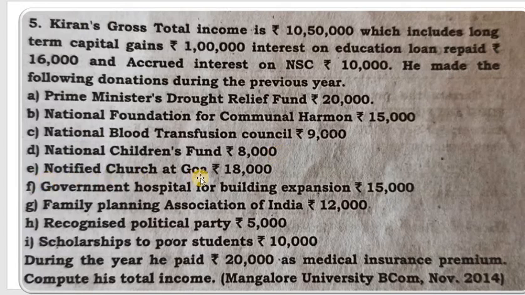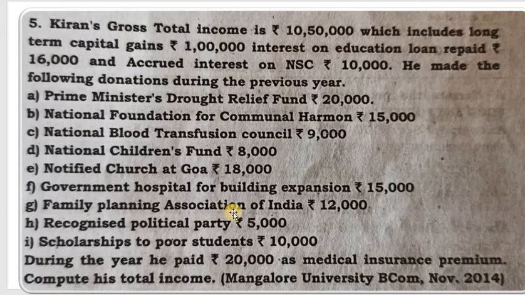The notified church, see, it is a donation given to a notified church, notified temple, so it is eligible under with limit donation, but only 50%. See, in 100% there are only 2 donations in with limit. That is, one is family planning, then any sports or any development association which promotes sports. Okay, only 2. Then government hospital for building expansion. So this is again charitable purpose, 50% with limit.